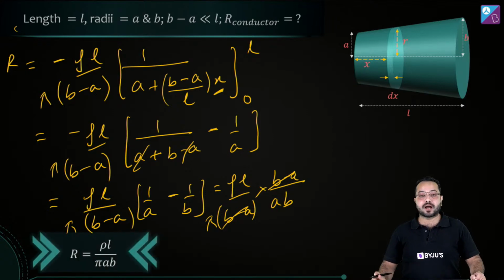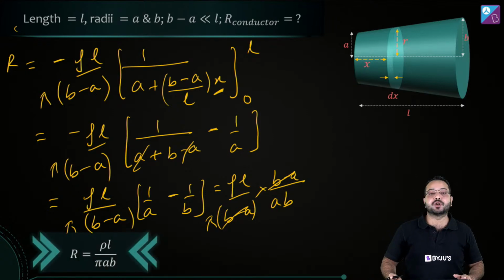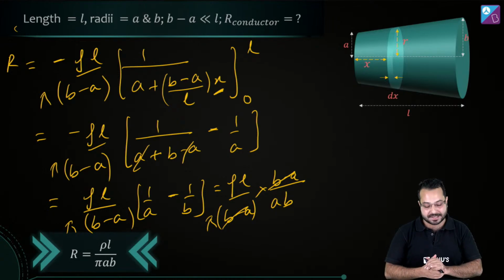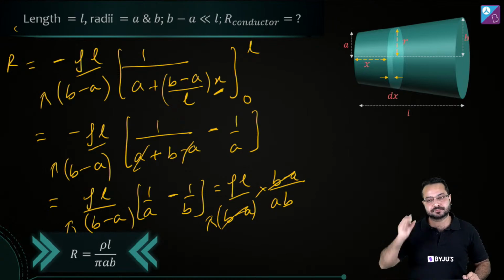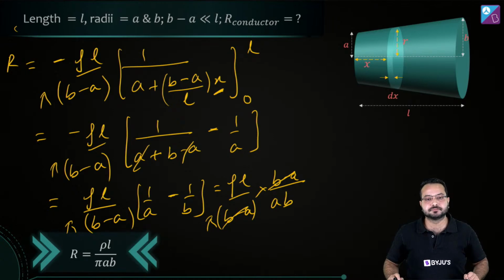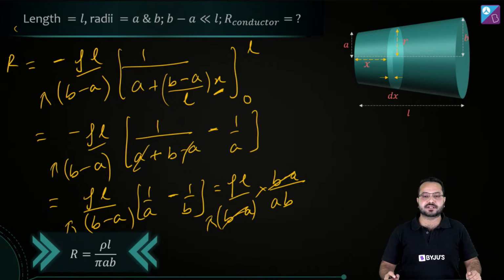Okay, so what should be my answer? My answer should be R is equal to rho L divided by pi AB. Is that right? Any problems here? Let me know if any part of this discussion was not clear.